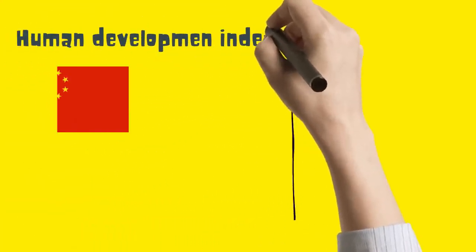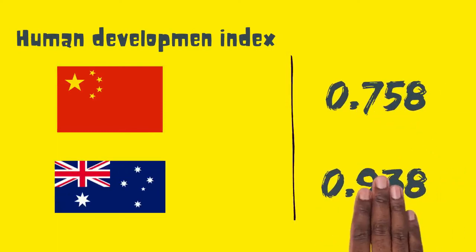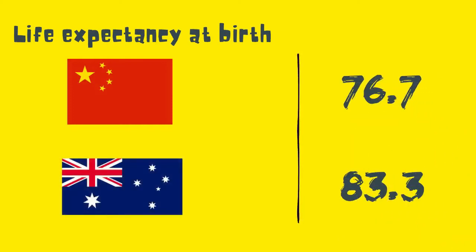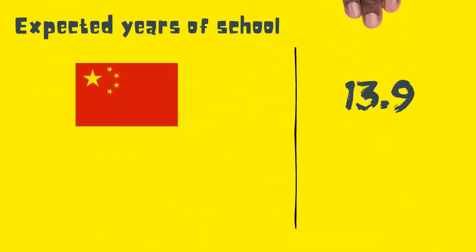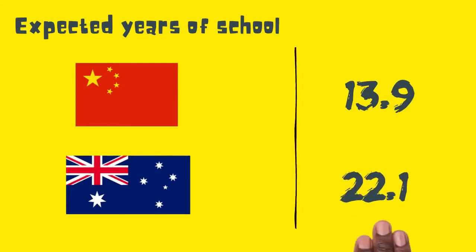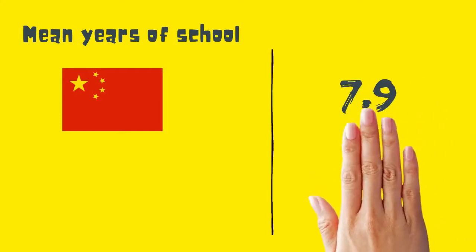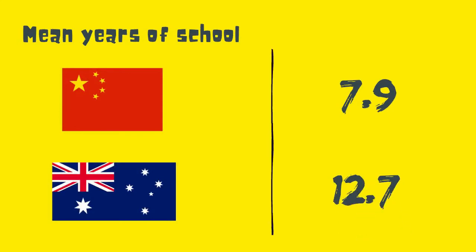In 2019, the Human Development Index for China was 0.758 points, and for Australia 0.938 points. The life expectancy at birth for China is 77.7 years, and in Australia 83.3 years. The expected years of schooling for China is 13.9 years, and in Australia 22.1 years. In reality, Chinese students have an average of 7.9 years of schooling, while Australian students have 12.7 years.